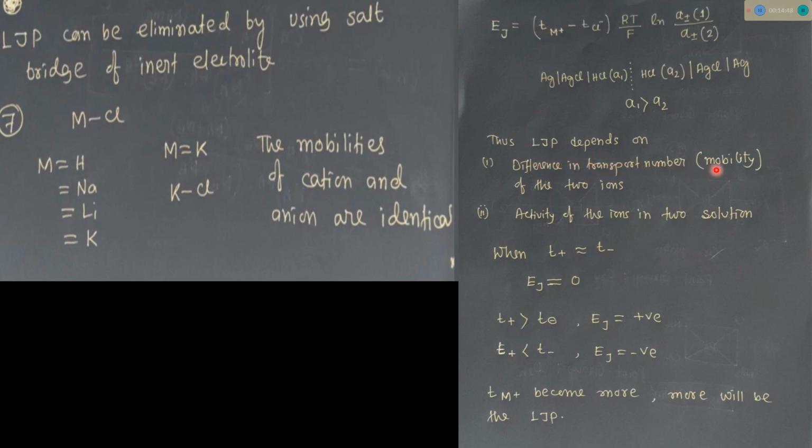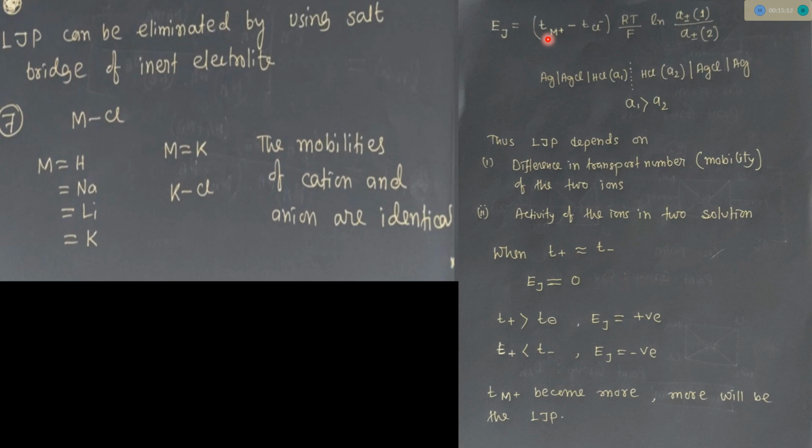So the difference in transport number or mobility of the two ions, meaning cation and anion, and the activity of the ions in the two solutions. See here, activity means the concentrations of the two electrolytes in the solution. So from this expression we can say, when T plus equals T minus, meaning mobilities or transport numbers.